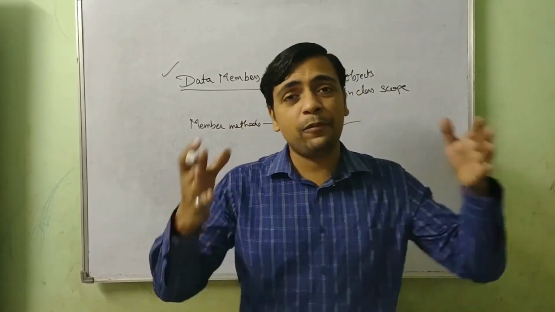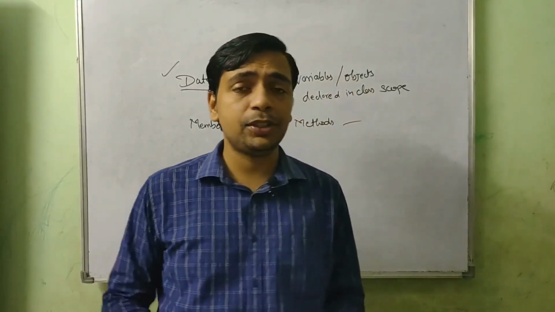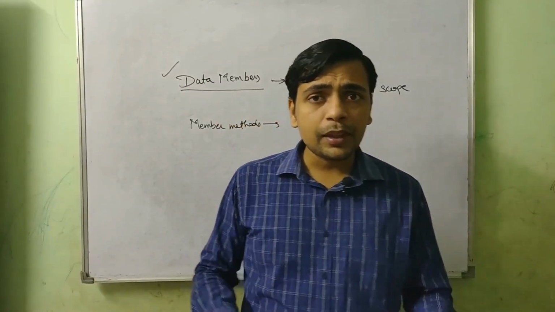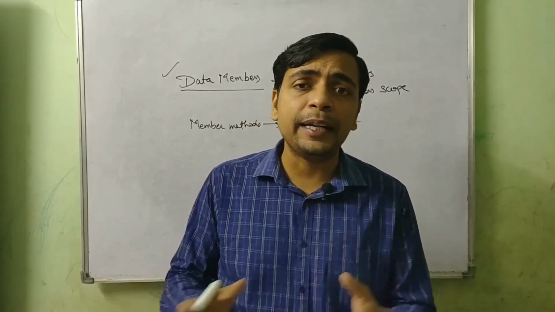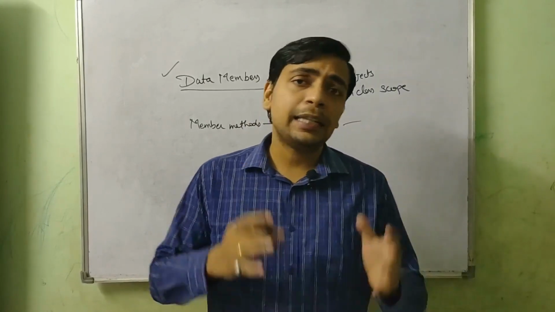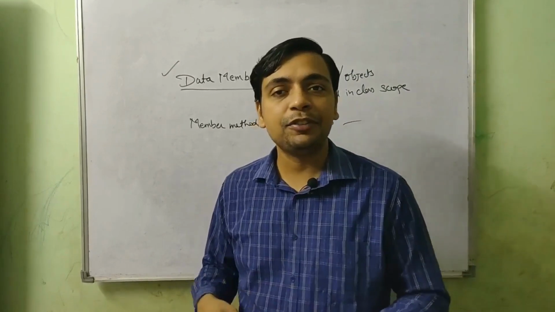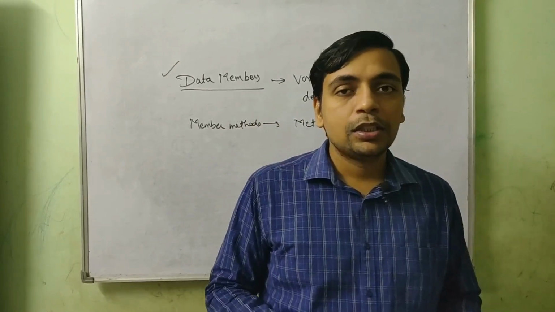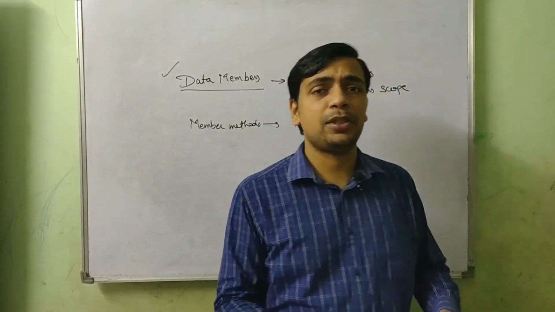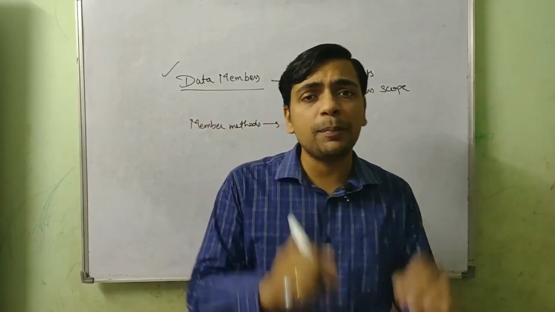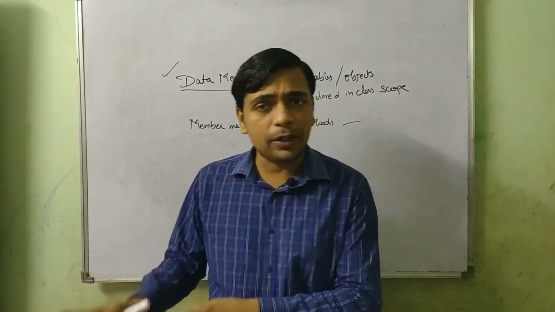So I am one single person, but behaving differently in different situations. Similarly, in our programming, we can create methods which behave differently at different times. And if we are able to do that, what are we going to achieve? We are going to achieve polymorphism. So we can make one thing and execute it in many forms. Because of polymorphism, Java is also known as dynamic. We will talk about that later on.